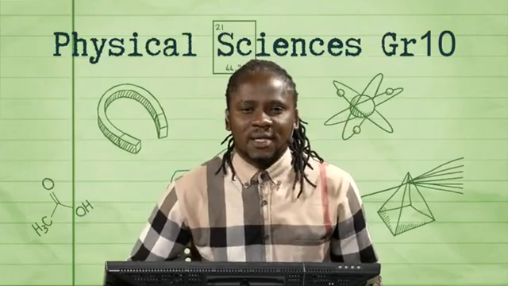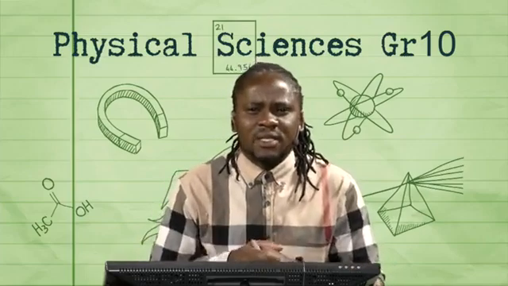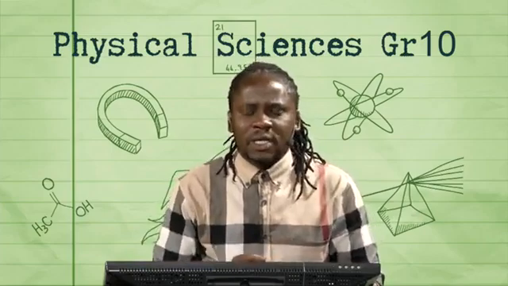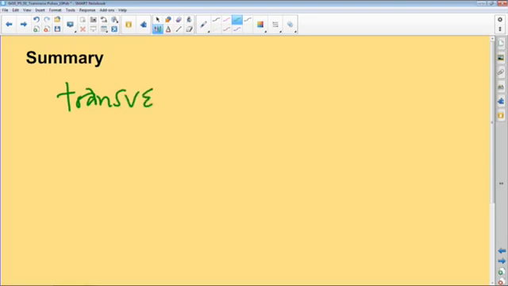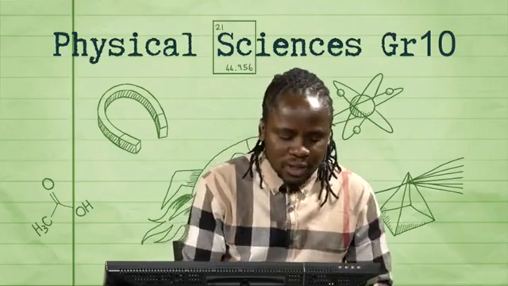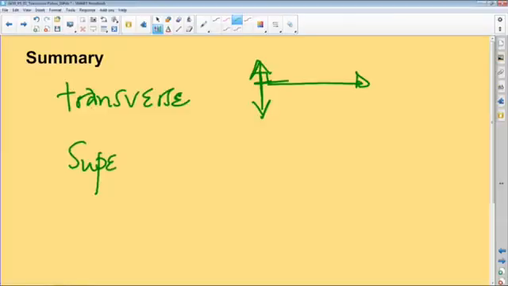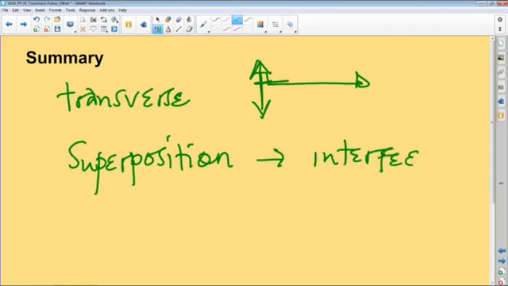Right. Okay, guys, after all has been said and done, what is it that we need to take home at this point? We looked at transverse pulses. The key thing about a transverse pulse is that the disturbance is up and down, say, for example, and the direction of motion of the pulse is horizontal. In this case, they are perpendicular to each other. We also looked at superposition in terms of the principle, which explains what happens when interference takes place. So it's superposition explaining interference: two pulses meet in the same space at the same time.